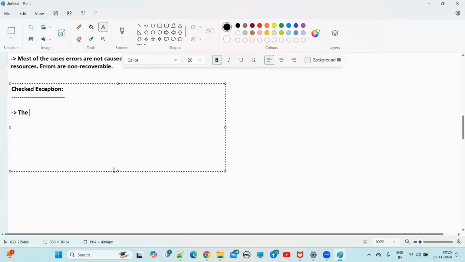The exceptions which are checked by the compiler for smooth execution of the program at runtime are called what, guys?